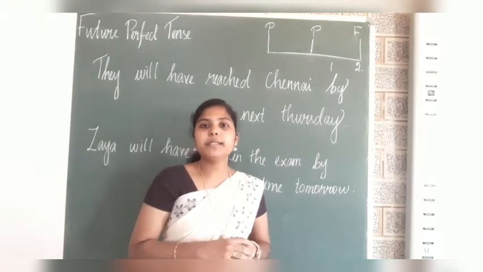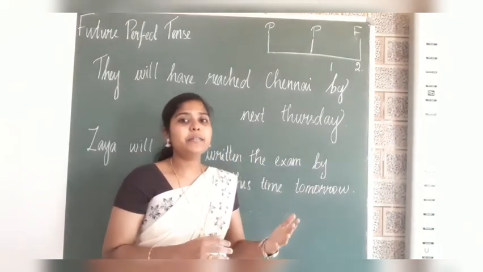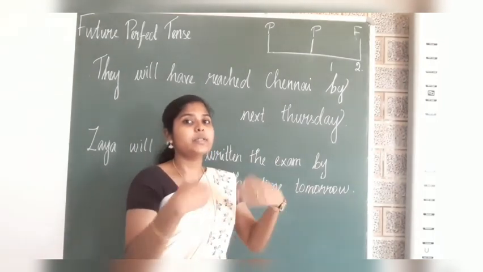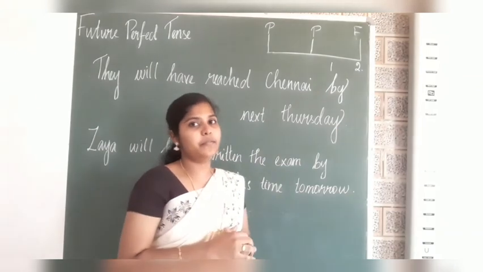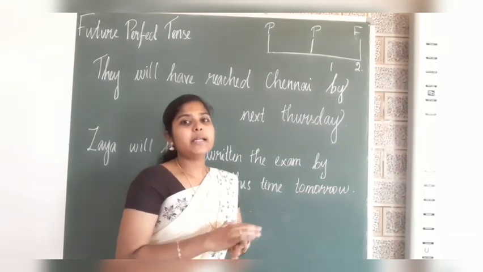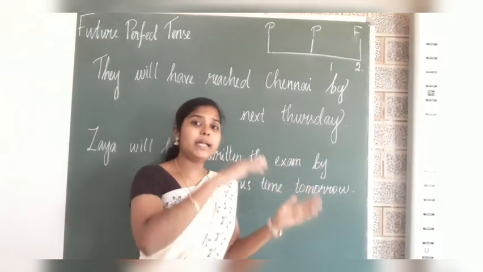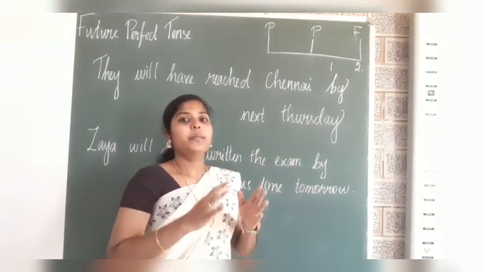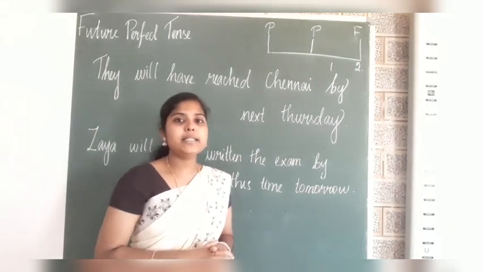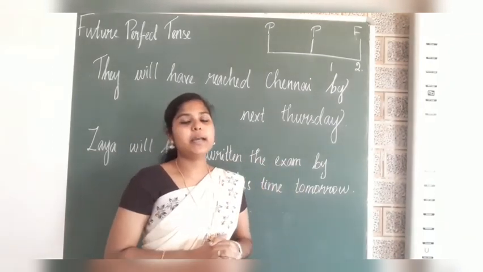So how can you identify the perfect tense? By using the helping verbs like have, has or had. Will have is indicating future perfect tense, which means a completed action which will happen in the future. Had plus verb in the past participle form is indicating the past perfect tense, which means a completed action in the past. Have or has plus past participle form of the verb is indicating a completed action which has its connection with the present time.